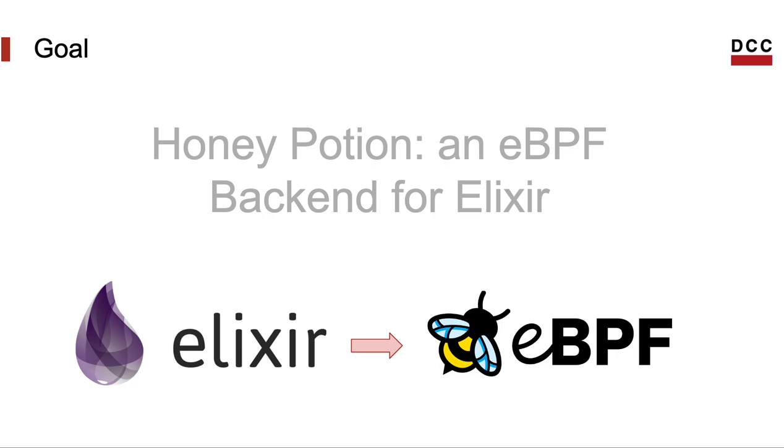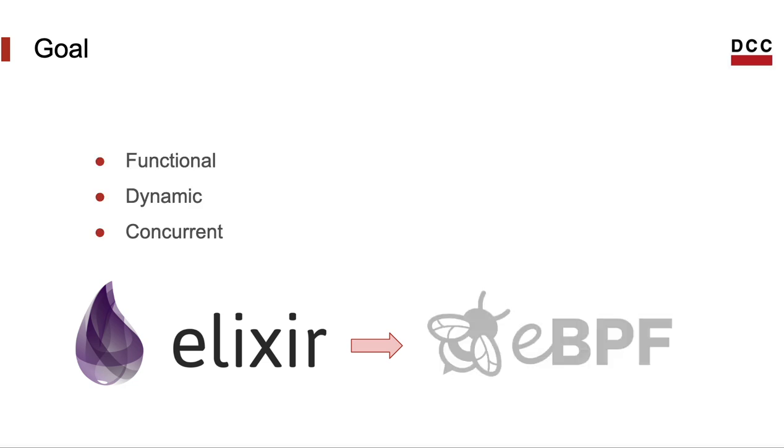And here you might wonder why this work is sufficiently interesting to be presented at CGO, which is the conference where the paper was accepted. There are a few reasons why the work is worth presenting at CGO. First, the gap between these two languages is pretty wide. Elixir is a high-level programming language. It's functional, dynamically typed, and we can use it to write general-purpose applications.